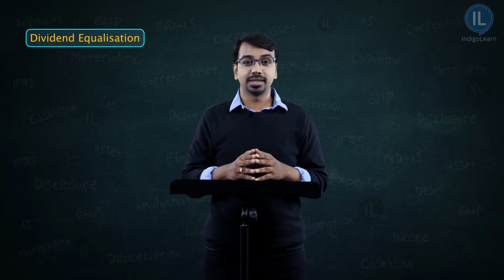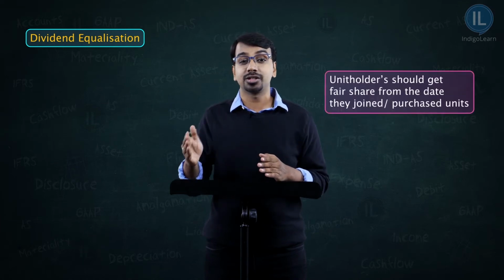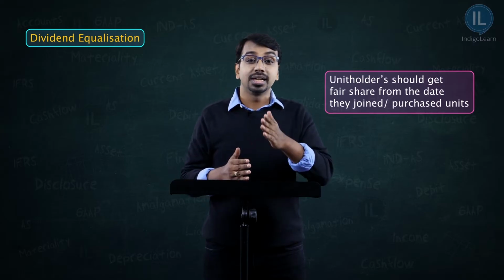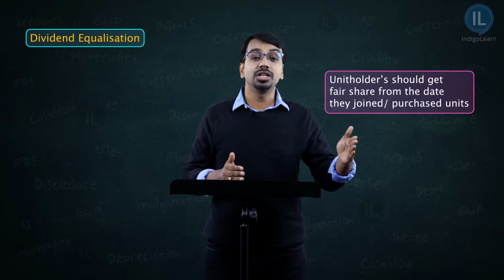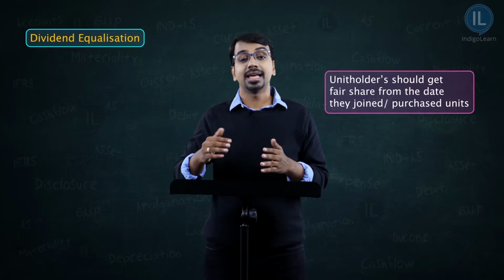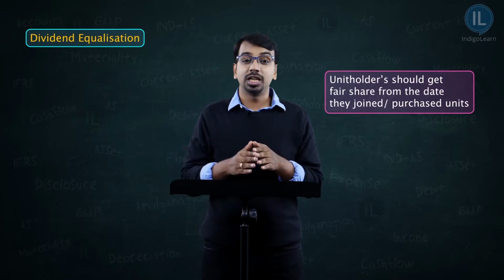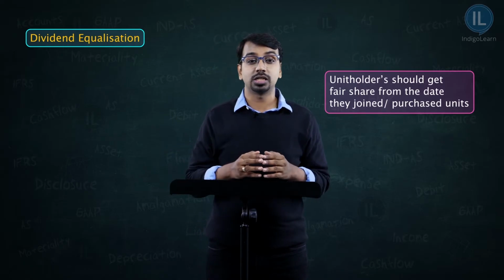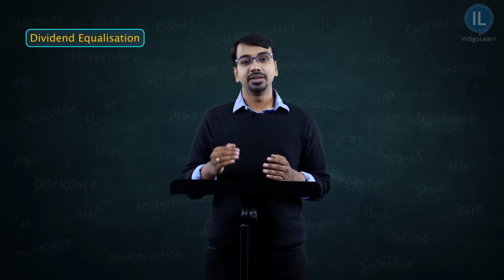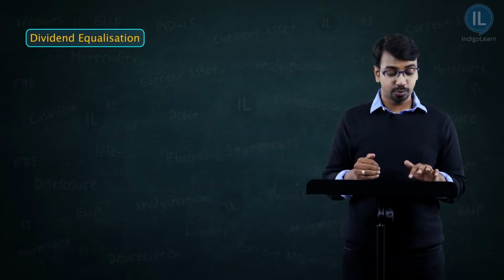It is important to understand because you must ensure that the unit holders get their fair share. Means from the date when they joined or from the date when they purchased the units, they must get something which is attributable to them. They should not get more, they should not get less, and existing unit holders should also not be asked to sacrifice. So keeping this in mind, we will understand the concept of dividend equalization with the help of a problem. Let's look at the problem.